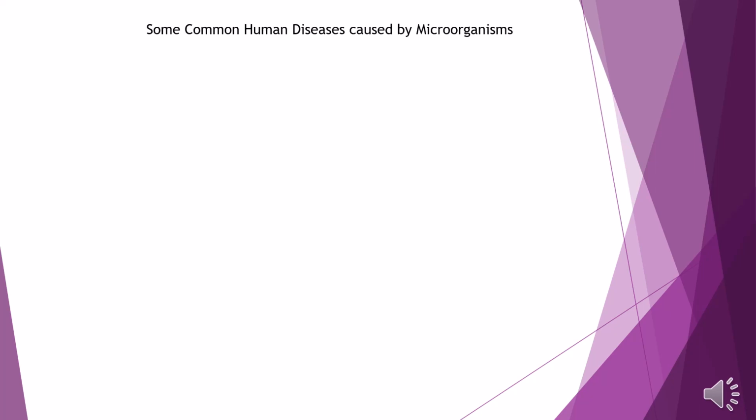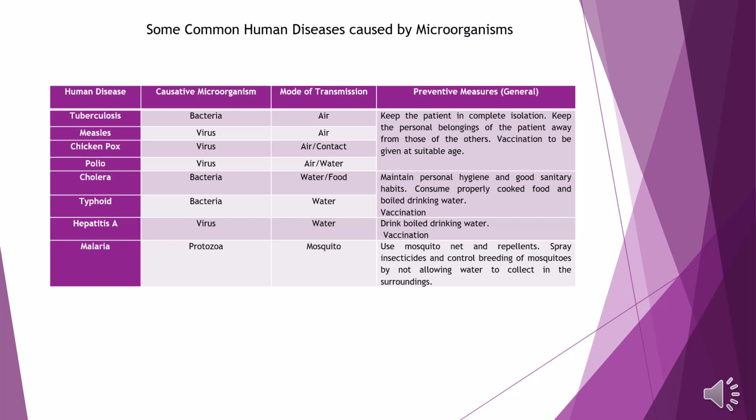Some common human diseases caused by microorganisms. Human disease: tuberculosis. Causative microorganism: bacteria. Mode of transmission is air. Preventive measures that we can take to avoid tuberculosis are: keep the patient in complete isolation, keep the personal belongings of the patient away from those of the others, and vaccination to be given at suitable age.